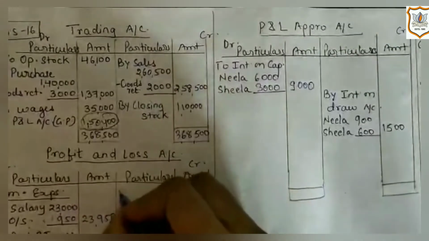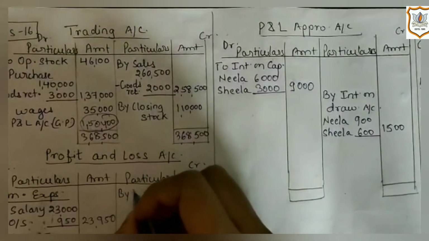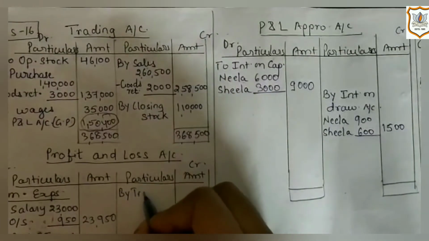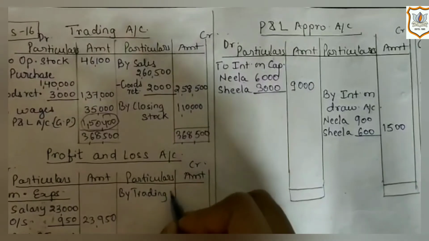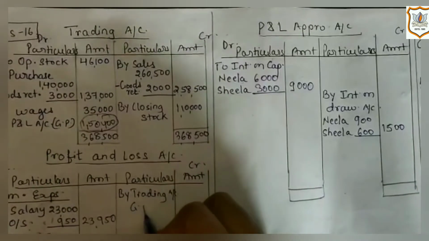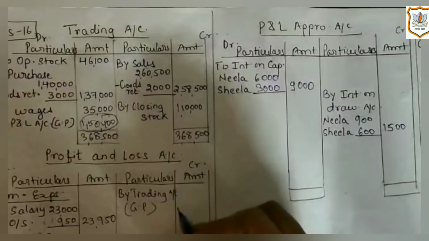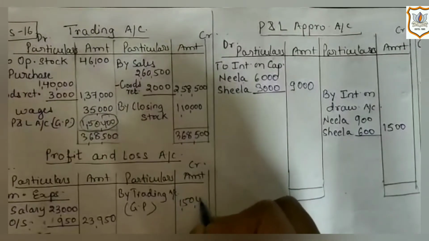On credit side, by trading account GP, 1,50,400.